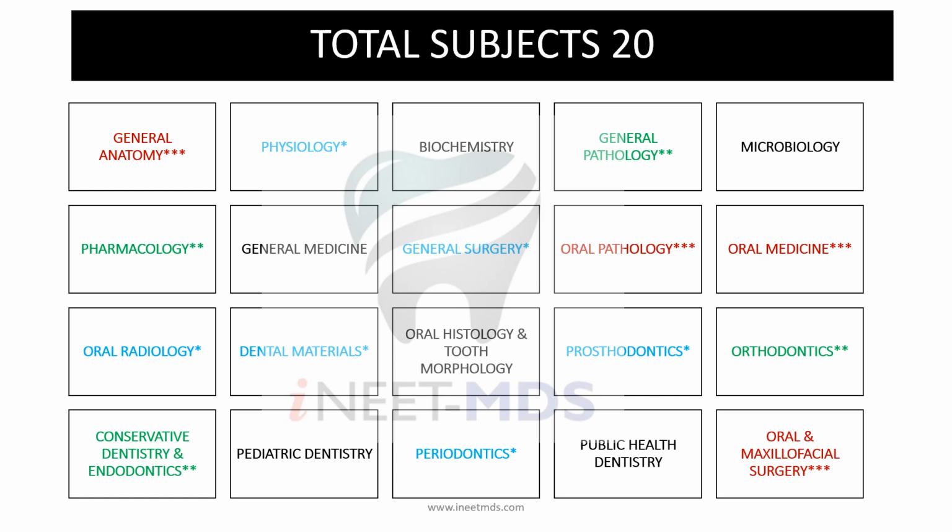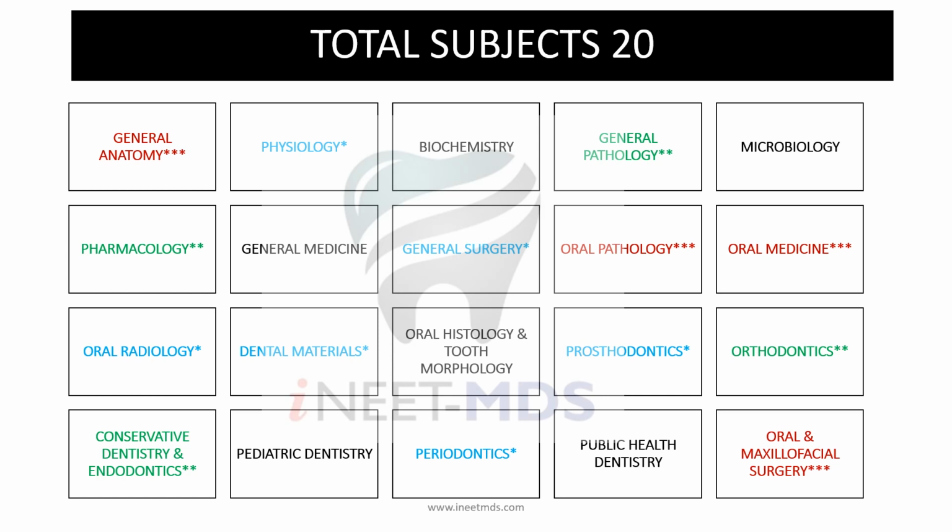If you see the subjects, they are starred into different types. The blue colored one is 1 star, the green colored ones are 2 star subjects, and the red colored ones are 3 star subjects, and then you have 6 subjects which are not starred. According to the importance of every subject and the weightage for the exam, I have grouped them into different stars.